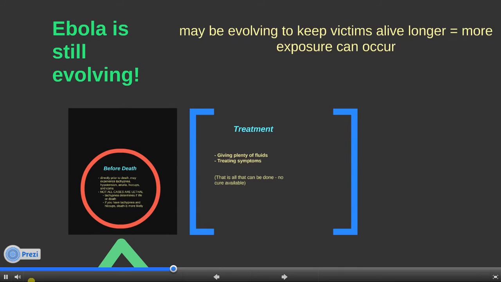Ebola is a smart virus. It has been hypothesized that Ebola may be evolving to keep its victims alive longer. This would increase the disease's ability to spread through more exposure.